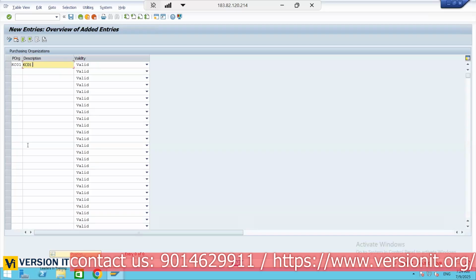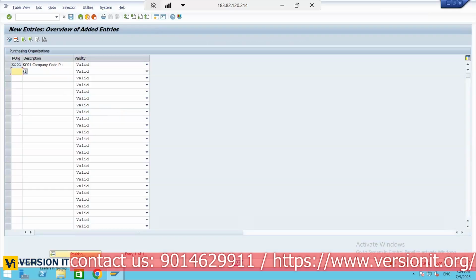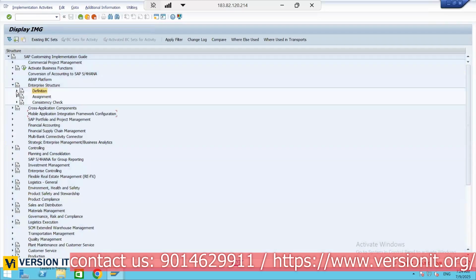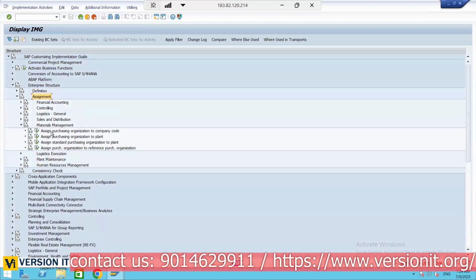So KC01, company code purchase organization. We have limited characters for the description. Okay, let it be saved. So we have two company codes, so let us create KC02 too. Now these company code specific purchase organizations are particularly for particular company codes. So let us come back. Under assignment, materials management, assign purchasing organization to company code.